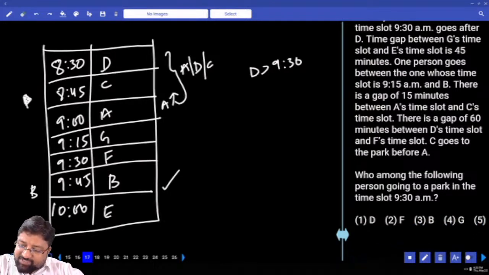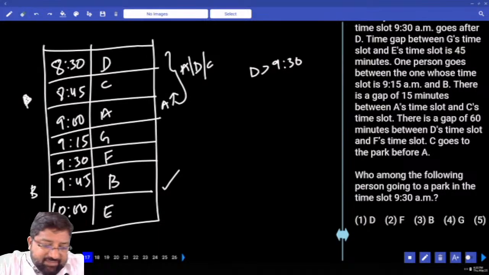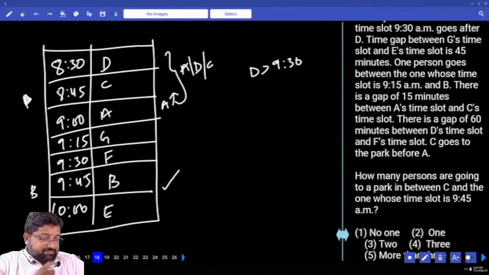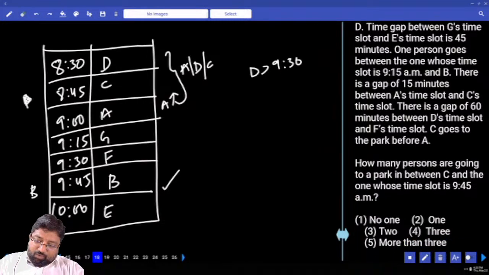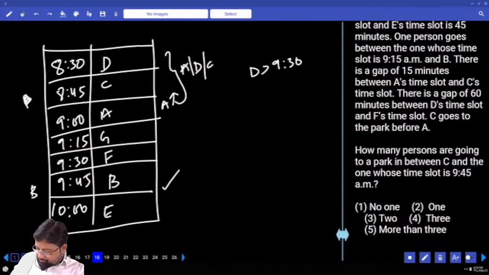Who among the following persons is going to the park in the time slot at 9:30? Who is going to the park at 9:30? F. Next, read the question. How many persons are going to the park in between C and the one whose time slot is at 9:45? C and 9:45. How many persons? 3 persons.